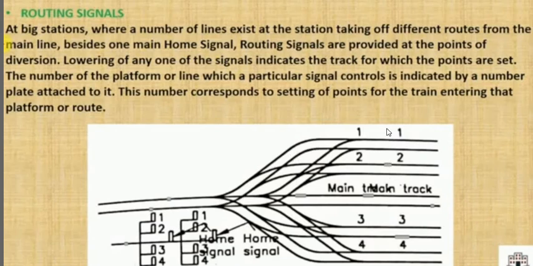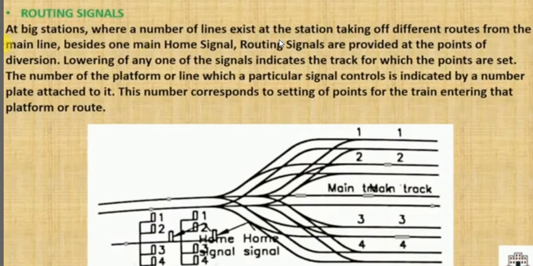For example, there are a number of platforms, 1, 2, 3, 4. The signal indicates which line the train has to occupy. For example, this one indicating green means the train has to move on the first siding or first line. Green on 2 means the train has to move on the second line, 3 means the third line, 4 means the fourth line. Simple.